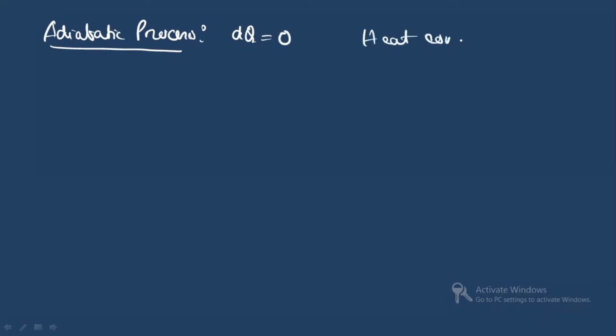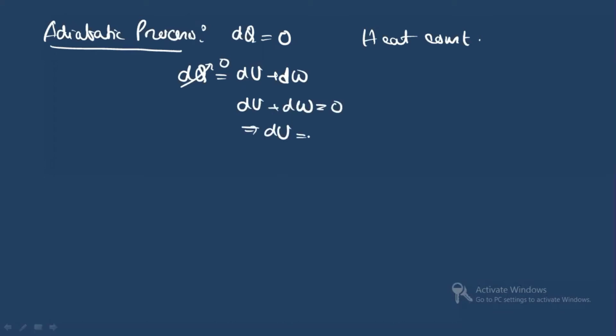We will see the adiabatic process. All right, we know that in case of an adiabatic process, there is no heat exchange, dQ = 0. That means heat is constant. So if dQ = 0, you know the first law of thermodynamics is dQ = dU + dW. So this dQ is equal to 0. That means dU + dW = 0, or you can write dU = -PdV, because we can write dW = PdV.